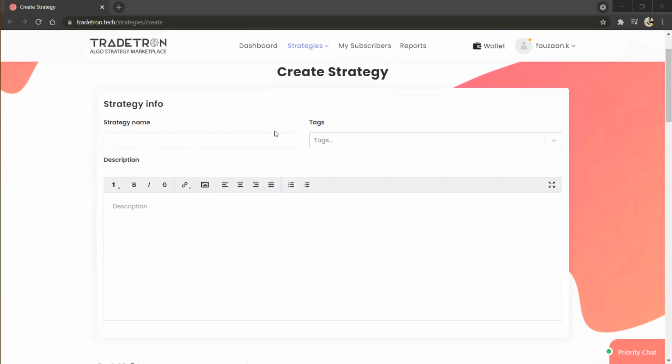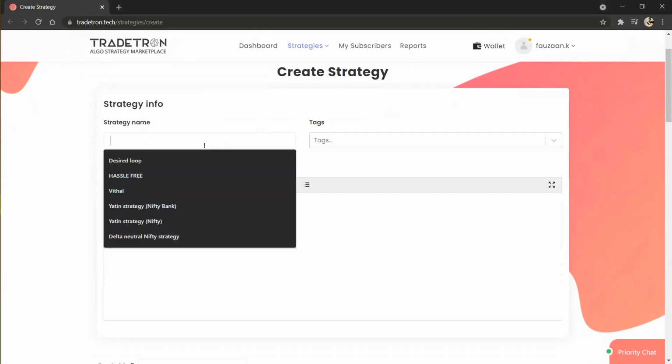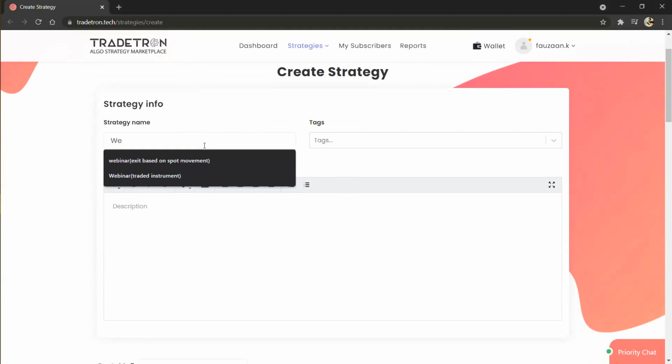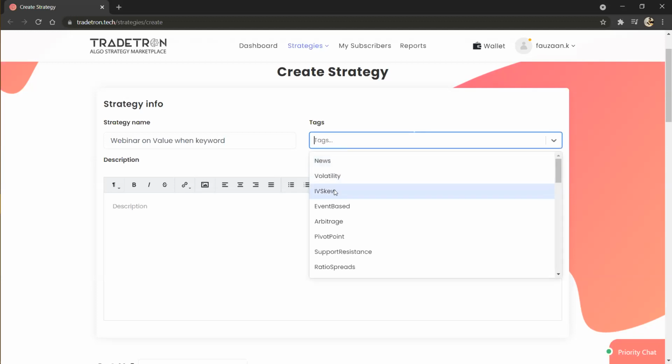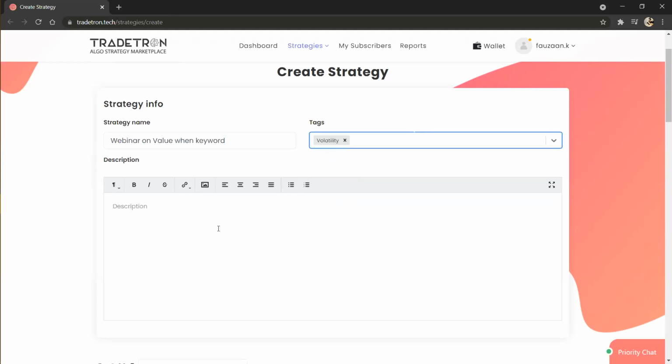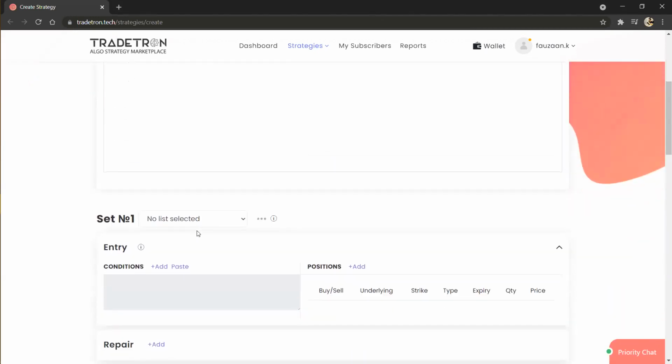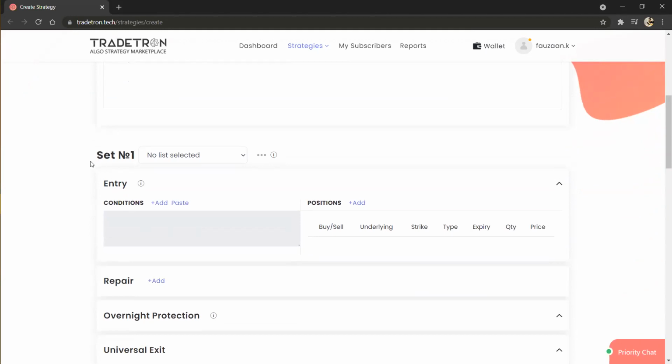This block is useful for strategies which are listed on the marketplace, so that subscribers can get an idea about it. As usual, I'm just giving this webinar on value when keyword. I will assign some random tags here, like volatility, anything you can describe. In description, you can describe anything, ABC, XYZ. From this block we start creating our strategy. So this is the set number 1.